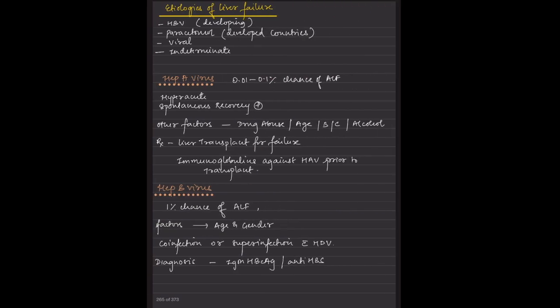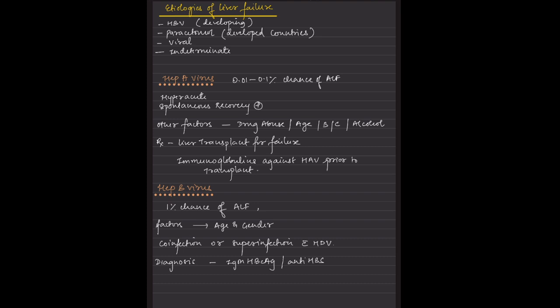So what are the etiologies of liver failure now? In a developing country, we can see hepatitis B virus, and in a developed country, we see more of paracetamol as a cause. There could be other causes like viral ones, and we shall see other causes like mushroom poisoning, certain drugs, or even hyperthermia, which can cause acute liver failure. Pregnancy and the other factors associated with pregnancy can also cause liver failure.